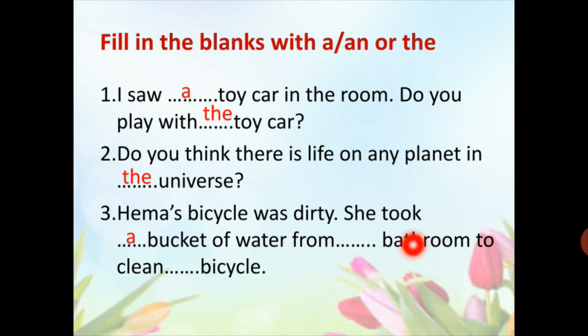There are not 20-30 bathrooms in the house. So we will use the article before the bathroom. To clean dash bicycle. Here bicycle is already mentioned in the first sentence. So we will use the article here.